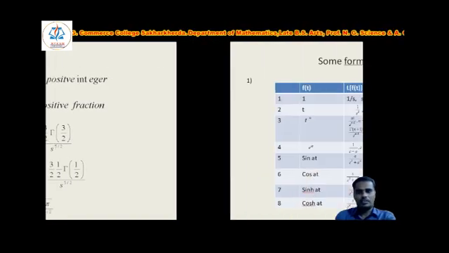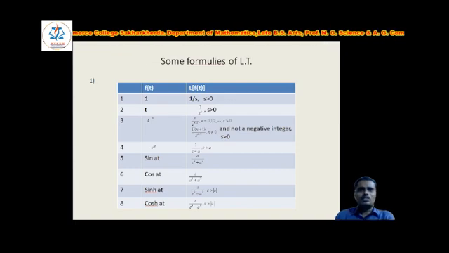Some formulas of Laplace transform, some standard results, are there. Here the first column is f of t, and the second column is Laplace of f of t, their Laplace transform. As we know, for 1, the Laplace of 1 is nothing but 1 by s, where s is greater than 0.